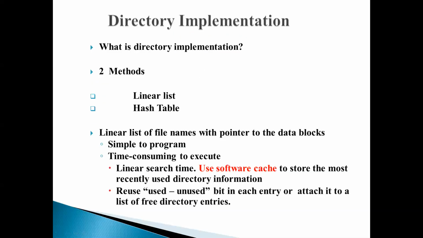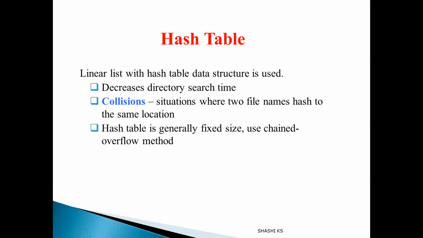So that is about the linear list implementation of your directory. Linear list means you will have just a list of file names along with pointers to the actual data blocks. And as expected, it consumes more time for creation, deletion, as well as for searching a file name inside the linear list. The second type of implementation is called hash table implementation. Whenever we implement any algorithm, if searching is going to take a large amount of time, we make use of the hashing concept.